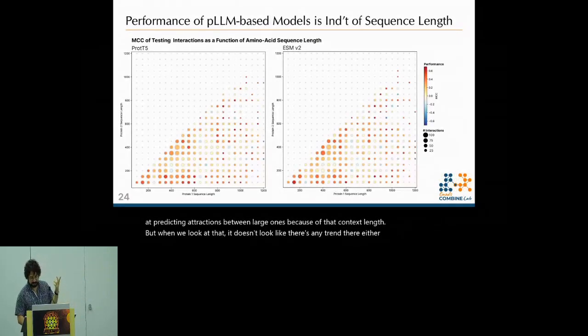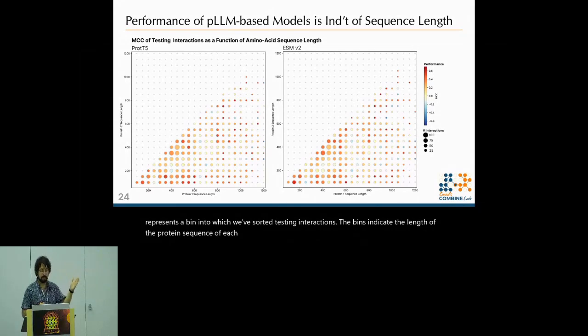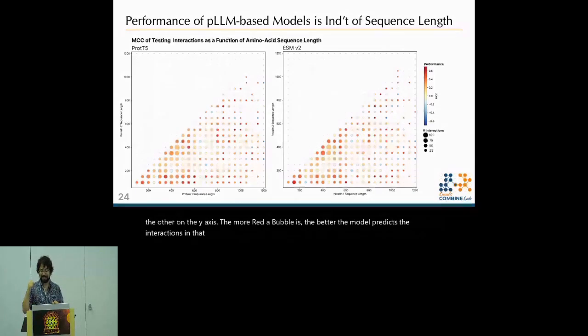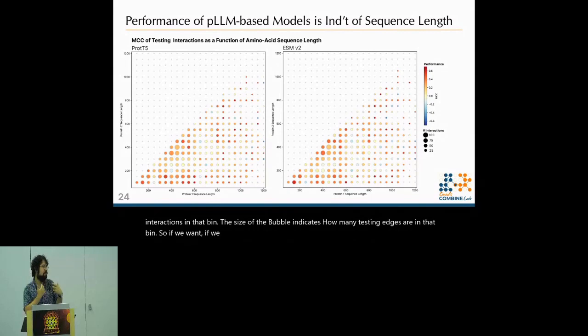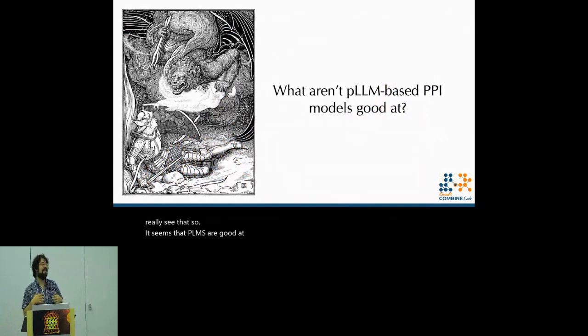Each bubble here represents a bin into which we've sorted testing interactions. The bins indicate the length of the protein sequence of each pair, with the length of one protein in the pair on the x-axis and the other on the y-axis. The more red a bubble is, the better the model predicts the interactions in that bin. The size of the bubble indicates how many testing edges are in that bin. So if we thought there would be some length-dependent thing going on, we'd expect the bottom left to be very red and the top right to be very blue, but we don't really see that. So it seems that PLMs are good at everything, but maybe they're not.